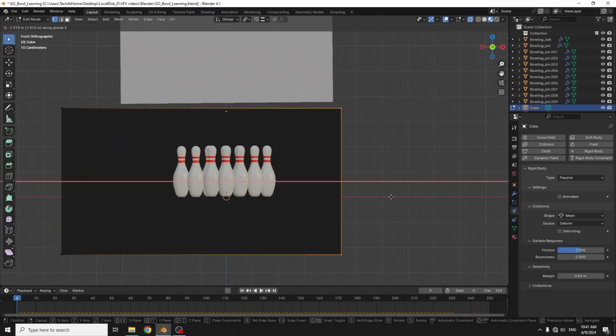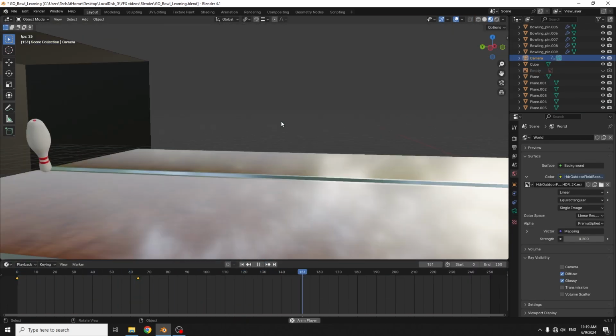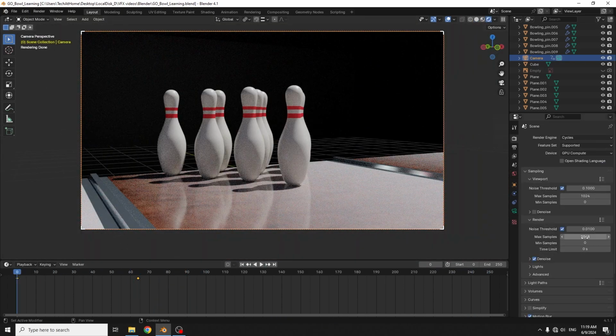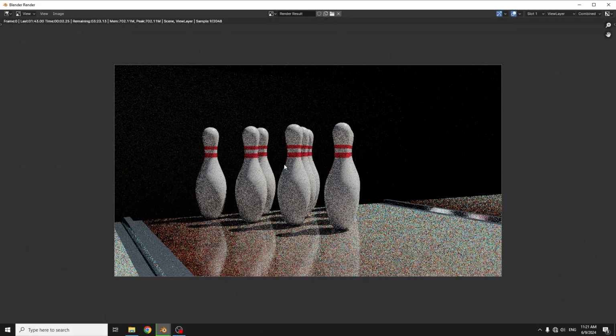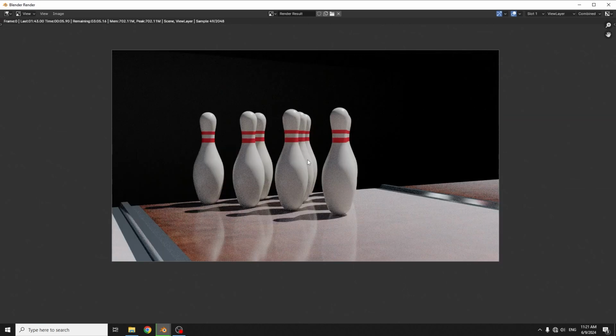After adding some background and textures, so this is how it looks in render mode. Finally, after adding some sound effects, this is the final animation.